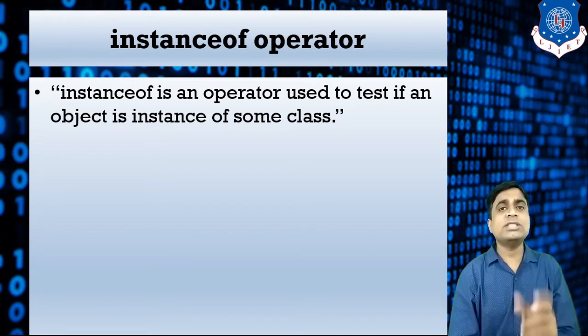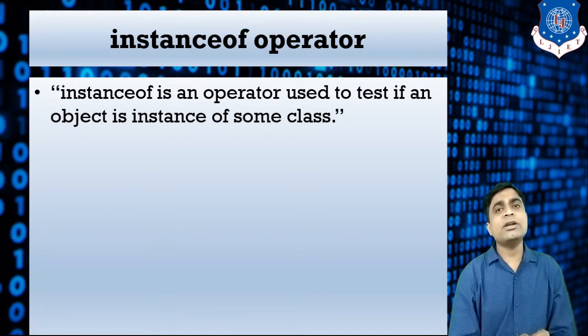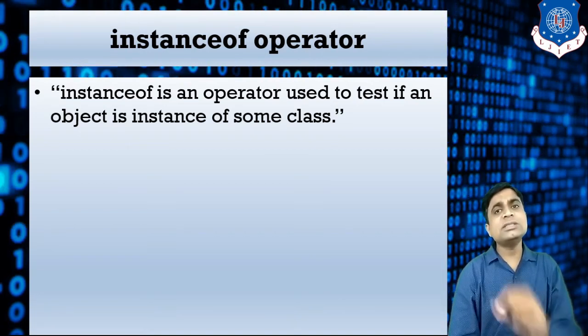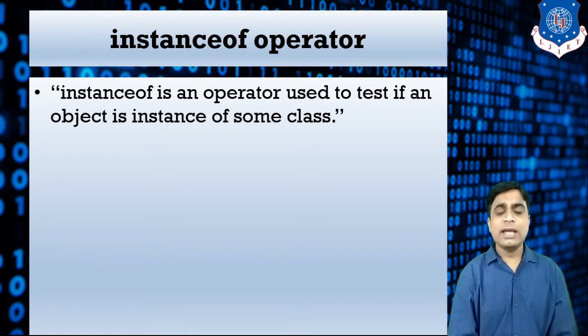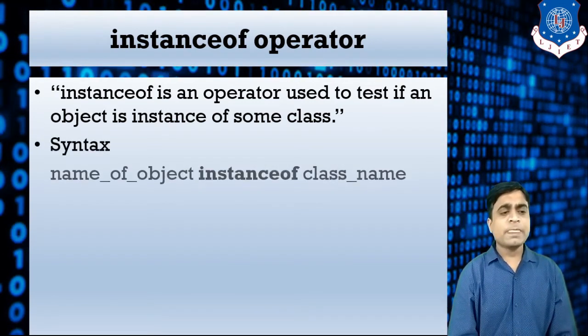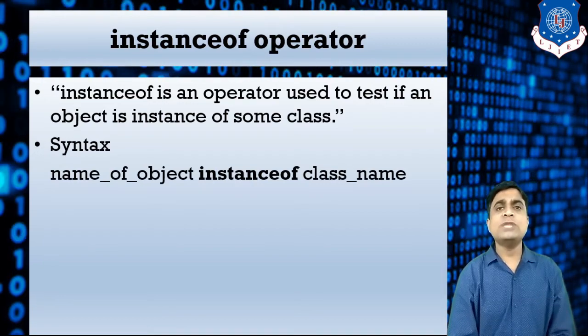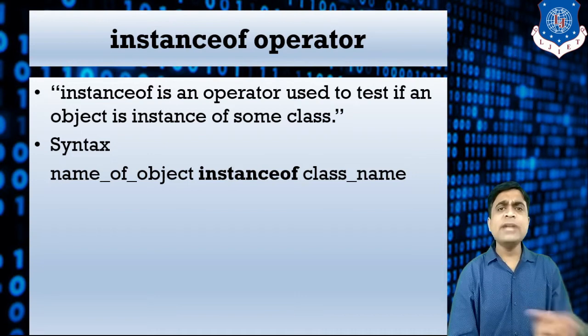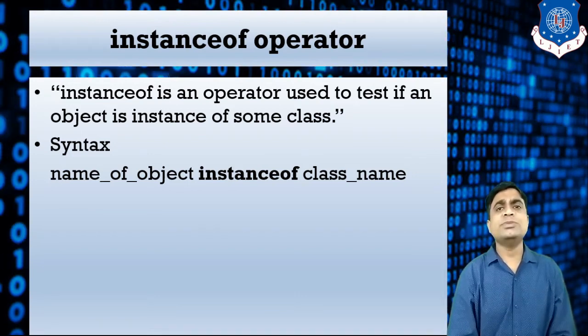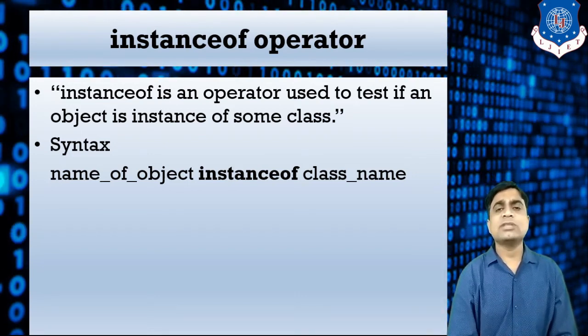If you want to check whether a particular object is an instance of some class or not, at that time you can use the instanceof operator. The syntax is simple: just write down the name of the object, the instanceof operator, and then the class name, and you can check whether that particular object is an instance of that particular class or not.